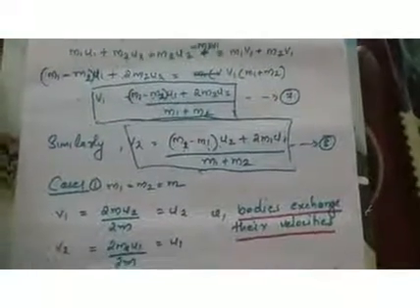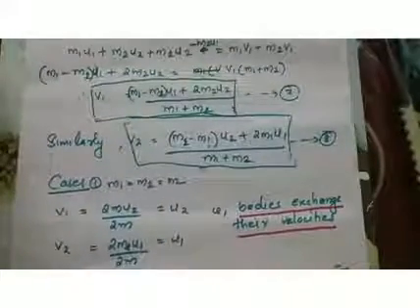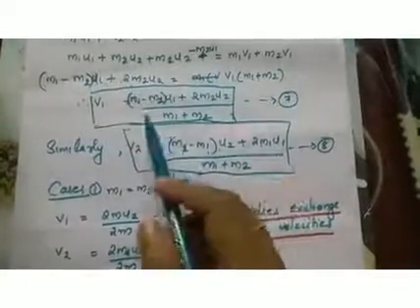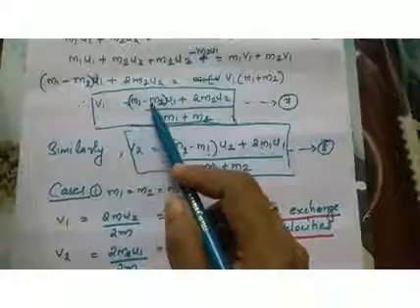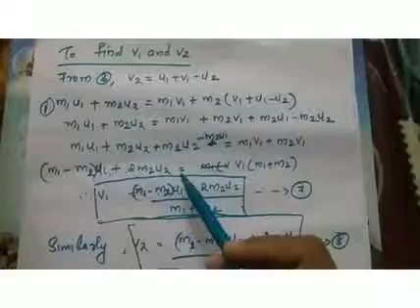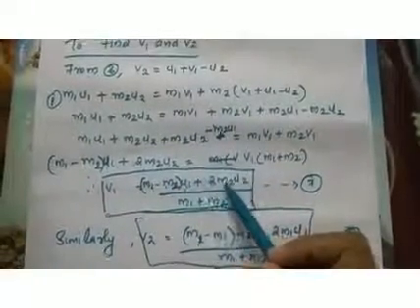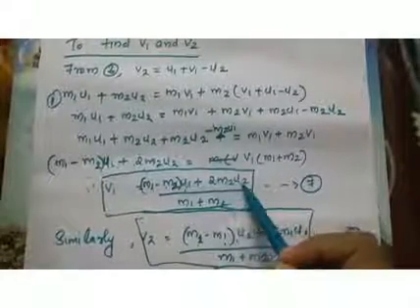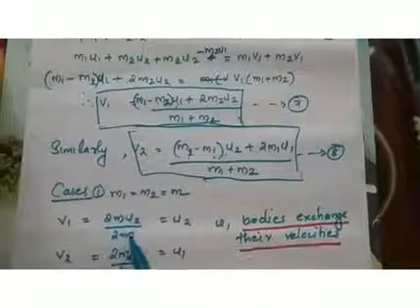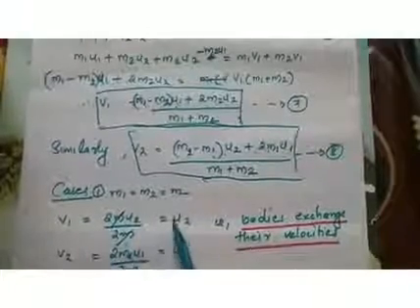Here we consider some cases. First case, m1 is equal to m2 equal to m. That means the masses of both objects are equal. What will be the final expression? If m1 is equal to m2, then m1 minus m2 will be 0, so this term will vanish. Then we are left with 2m u2 by m1 plus m2, which is 2m. So we get 2m u2 by 2m. The 2m cancels, and v1 is equal to u2.